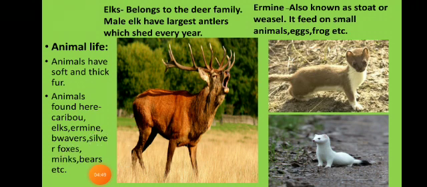Animals found here are caribou. Already in the tundra region we have seen the picture of caribou. It is like deer, from the deer family. Then we have elks, ermine, beavers. Here beavers the spelling is wrong. Silver fox, minks, and bears.